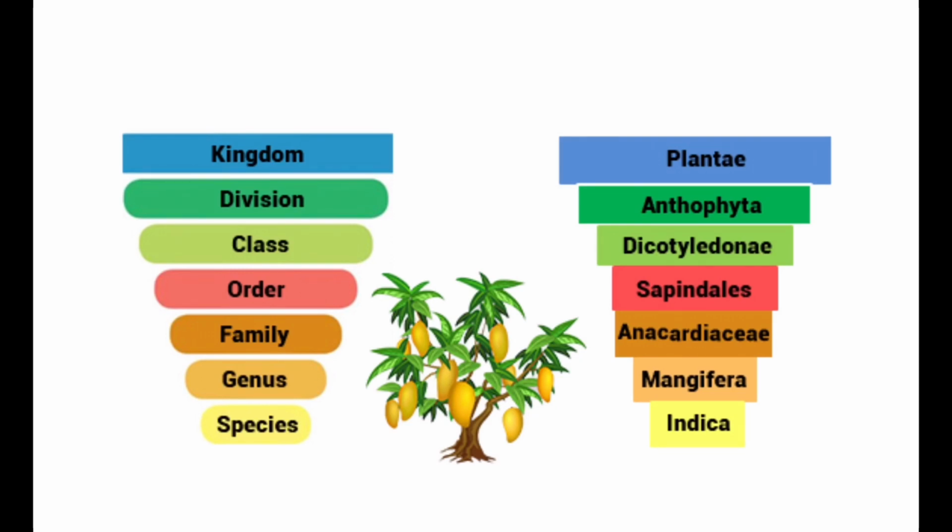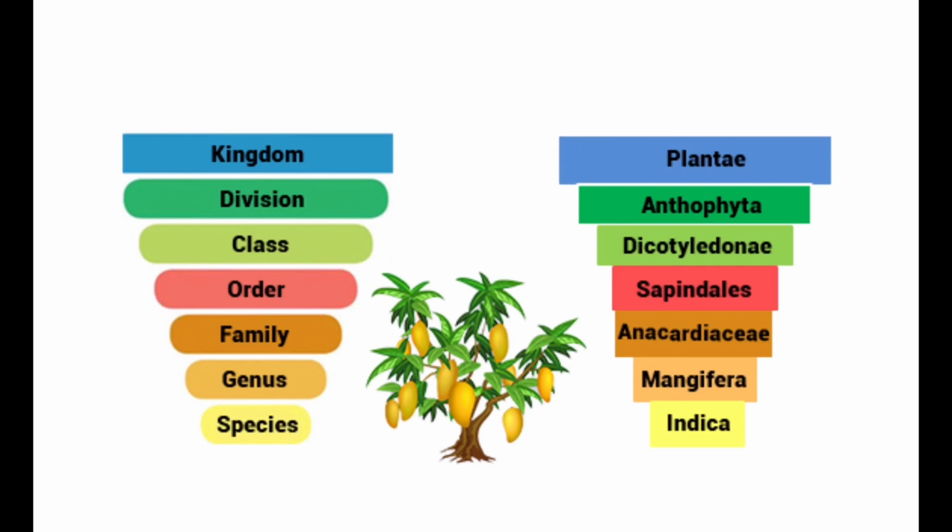So first of all, let's look at these mangoes. These mangoes, this is its classification. I'm not going to read it out, but then you can see over here that they have this division thing instead of phylum, right? It's a little bit different from us. So, but then let's look at its scientific name. So its scientific name is Mangifera indica, which is the genus and species of this mango, right?